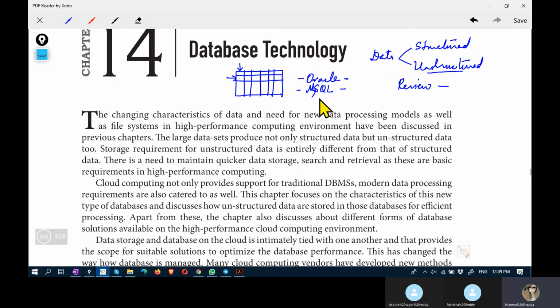So essentially, here we are looking at database technology for structured data and unstructured data on cloud. With respect to cloud, we are going to study database technology, not as an individual entity, not as a course on database, rather as a part of cloud.